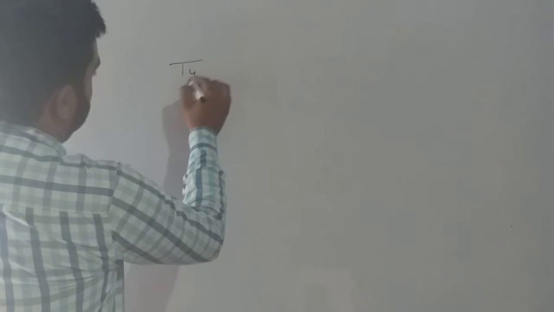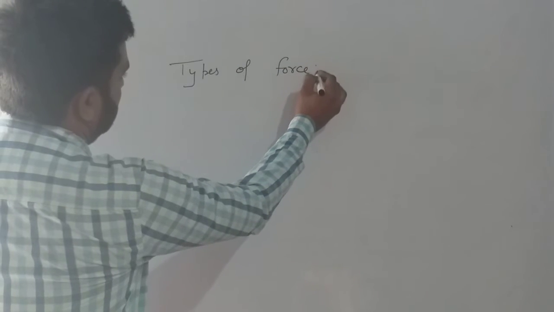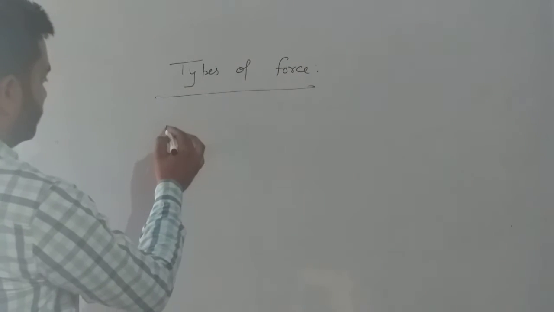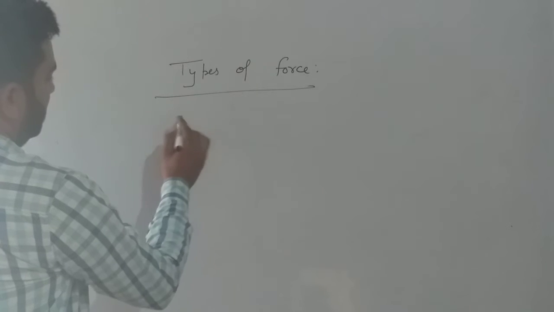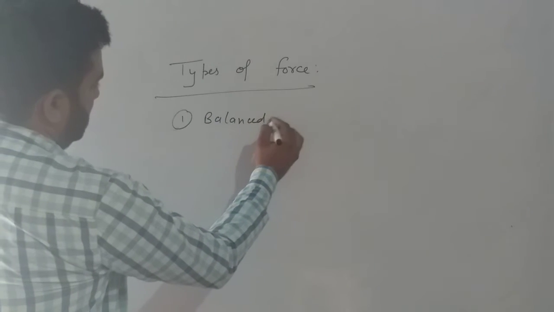Now, types of force. Generally, we have to study that first is balance force.